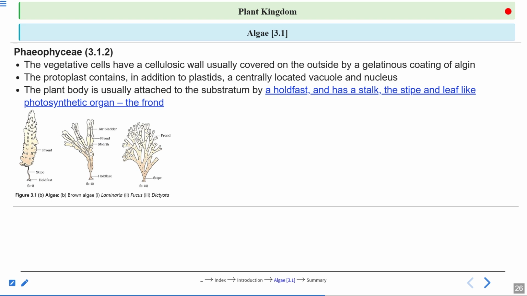So the brown algae, though they appear brown in color, do the process of photosynthesis, because it is written here, photosynthetic organ, the frond. And what pigments do they possess? A and C. It means brown algae also do photosynthesis. Don't think that they are brown in color, so they cannot do photosynthesis. They do the process of photosynthesis, right?